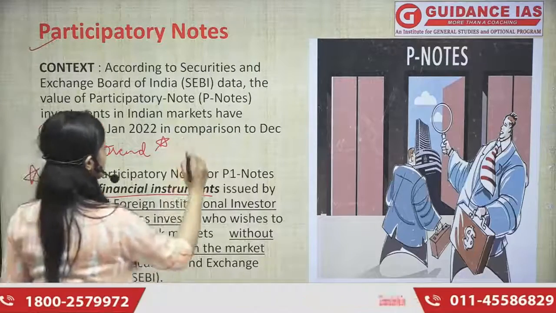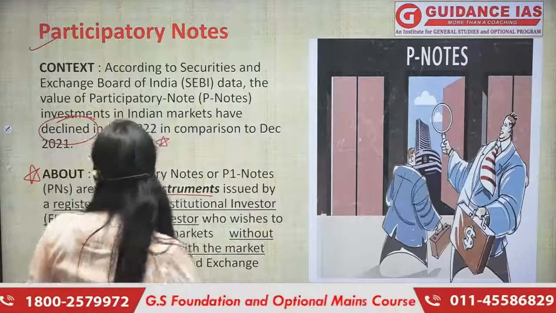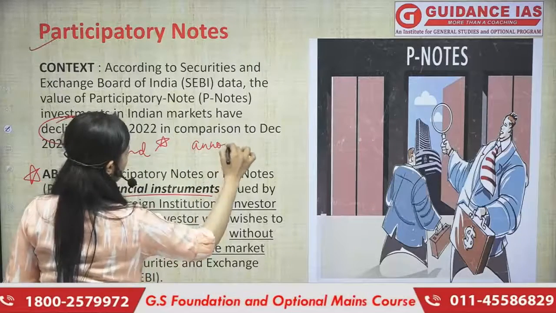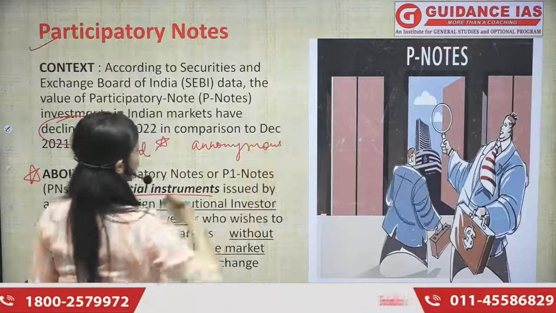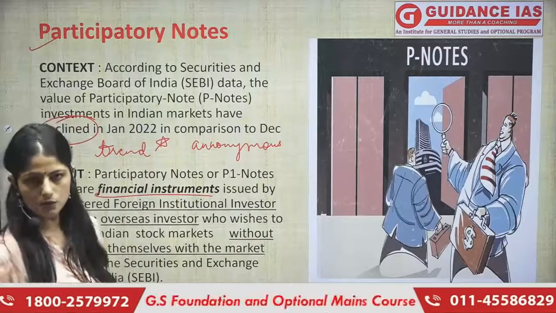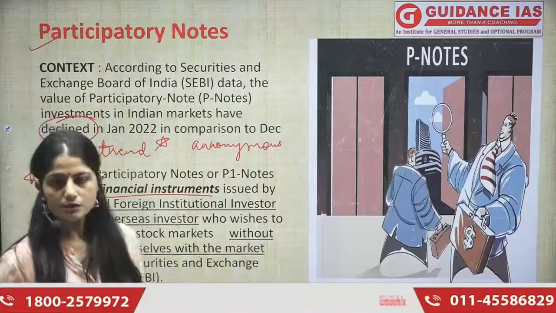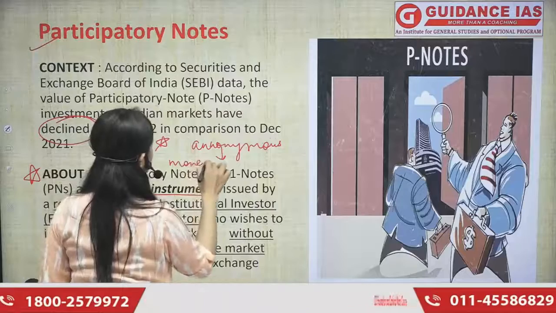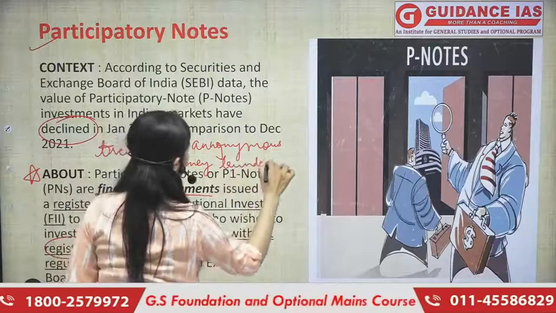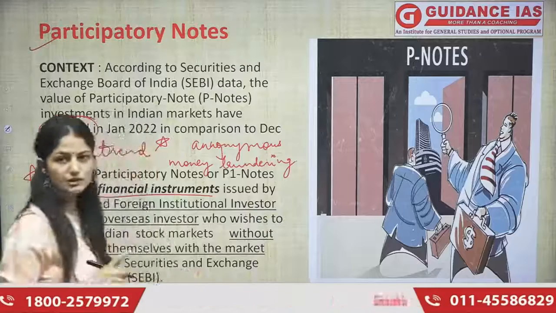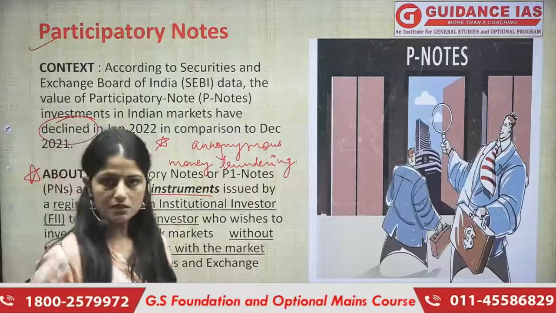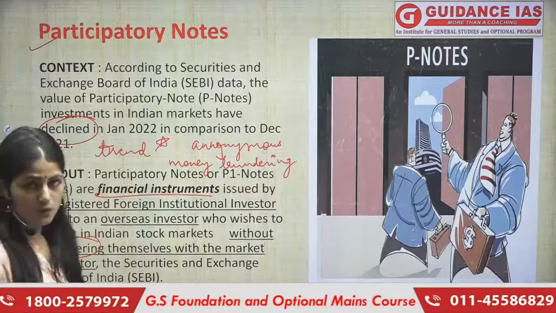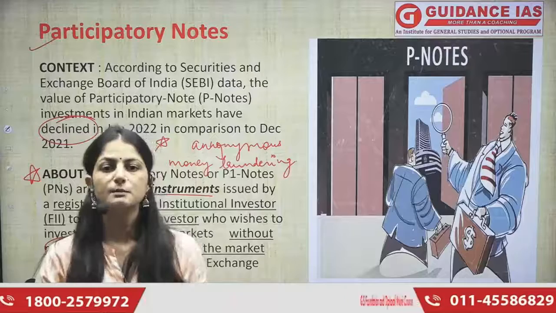There are many challenges because of its anonymous nature. It is very anonymous in nature, there is not much paperwork, and many things happen anonymously here. That is why it could also be channelized into money laundering. And this is the biggest challenge of these types of things, though our government is trying to regulate it. But what was important for us here is to understand the concept of P notes.